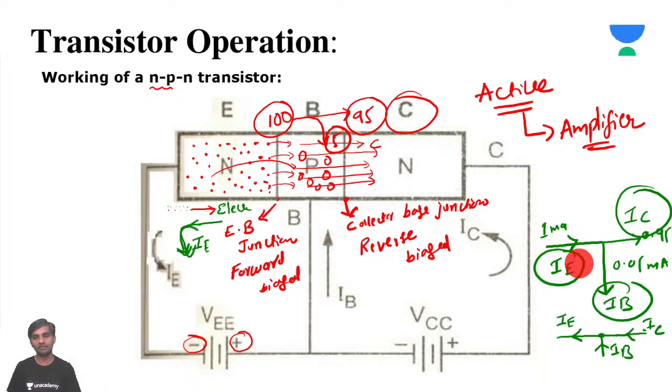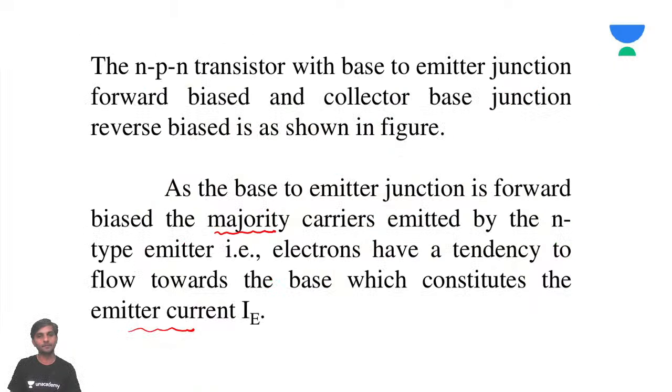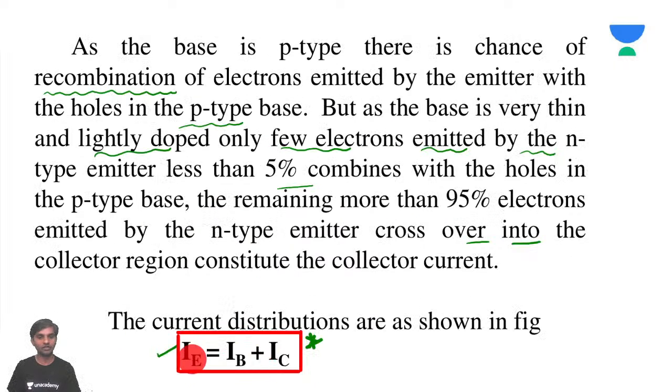Because of that, we have seen that IE is equal to IB plus IC, which is correct for anything. This is what we have discussed. The emitter current must always be equal to the base current plus the collector current.